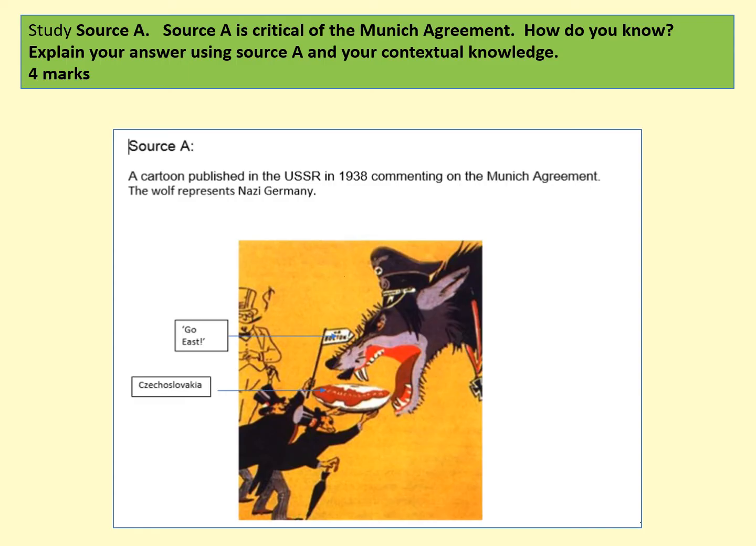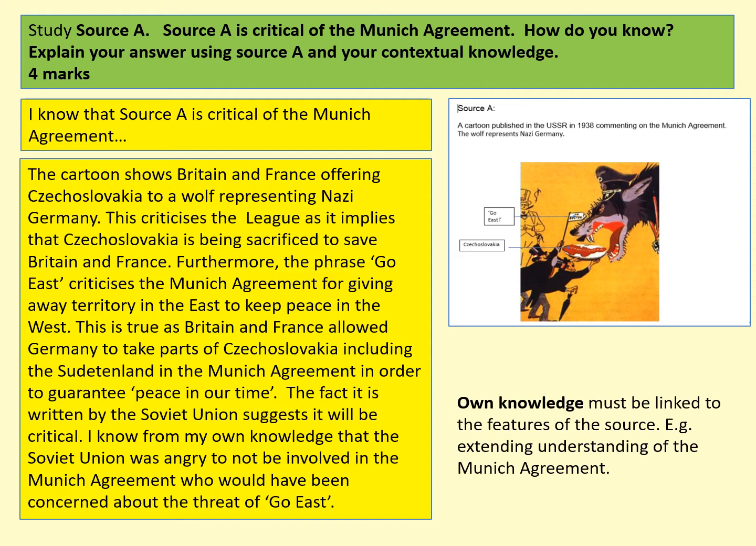So, how do we approach this question? Well, here's how. It's really important that you focus on answering the question. So I would recommend that you quote the question in your answer. So you begin with a phrase such as, I know that Source A is critical of the Munich Agreement. And then you can go on to pick out some of the details on the source. Now you can pause this and read that example answer.